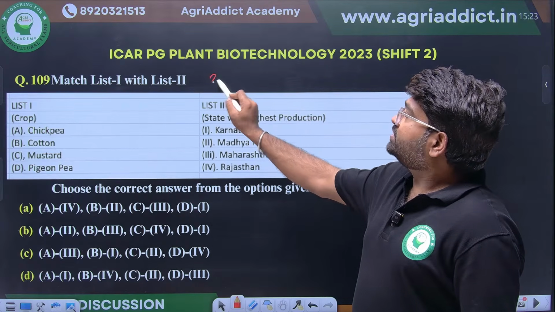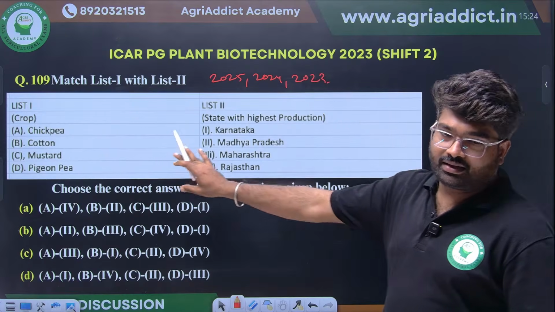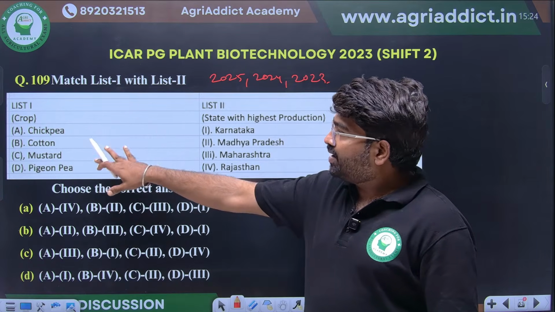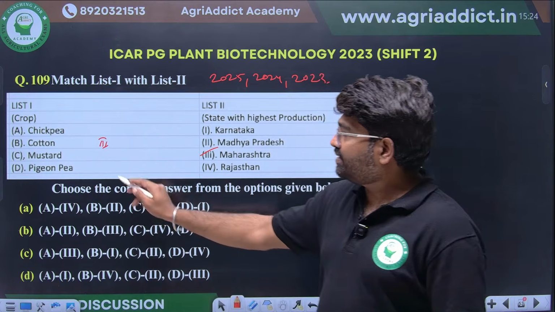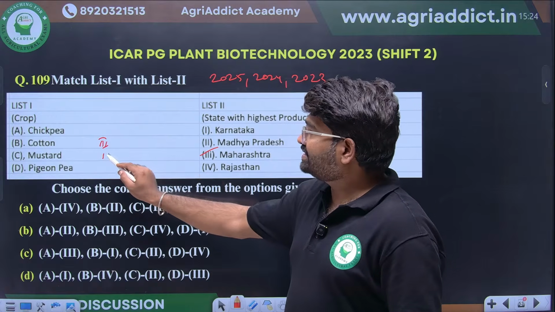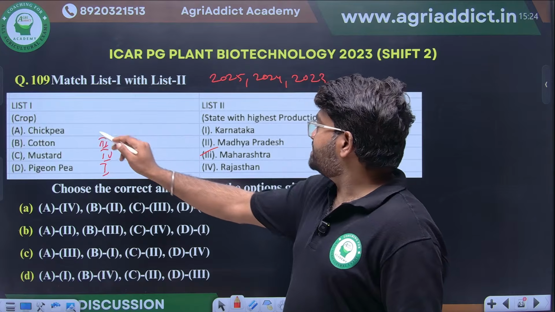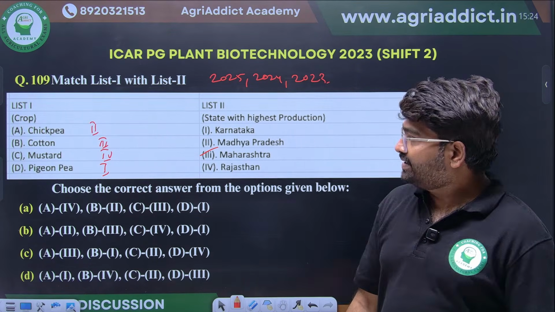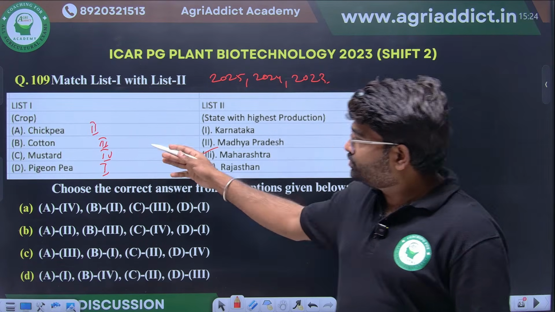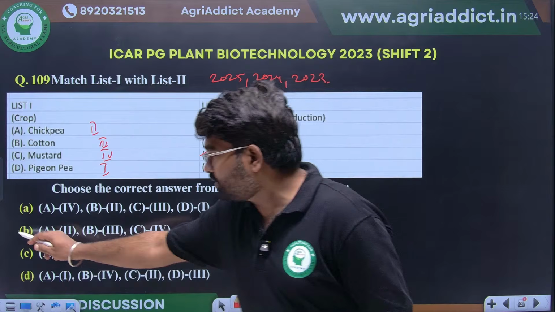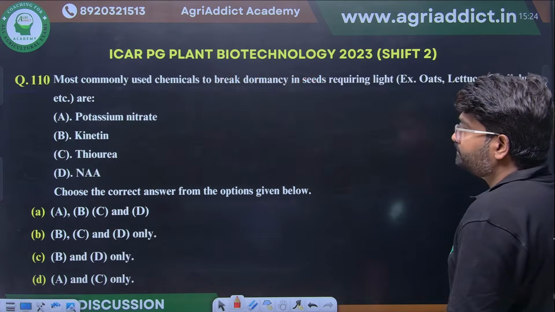This is another repeated question. In 2025, 2024 and 2023 also they asked the same question but with different crops. Cotton, we know Maharashtra is the lead producer. Mustard, we already discussed in all three question papers, Rajasthan is the largest producer. Pigeon pea, Karnataka. Chickpea, Madhya Pradesh. This is one of the repeated questions, that's why I'm going fast. So 2, 3, 4, 1. Option B will be the right option. Very good.